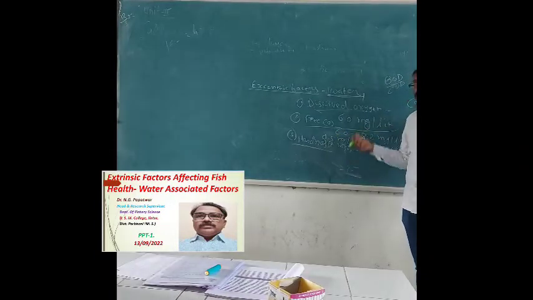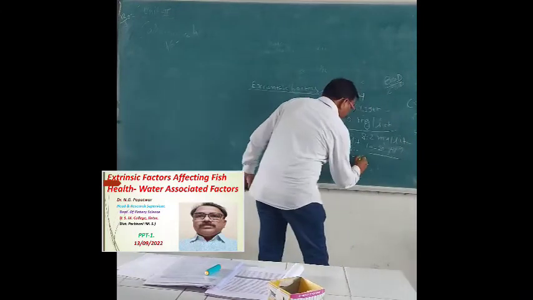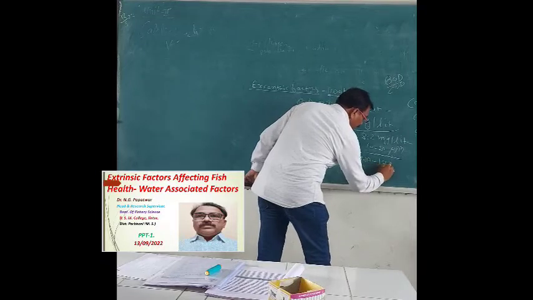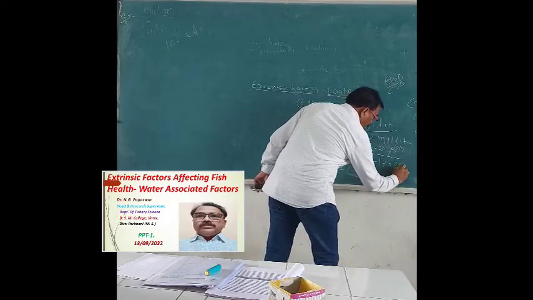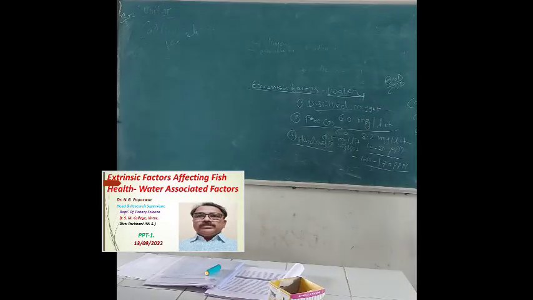And what is the range of this hardness? It is 120 to 170 ppm. What is the range of hardness? The range of hardness is 120 to 170 ppm. If hardness is in this range or below, the water is ideal, the water is good. But suppose hardness is increased, then that water is not useful.